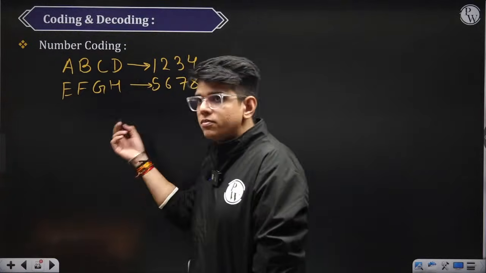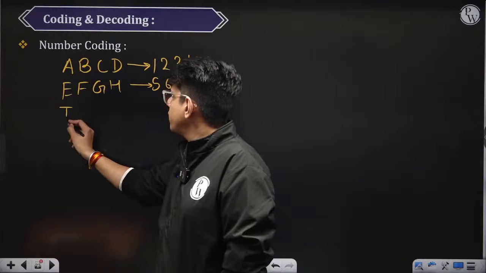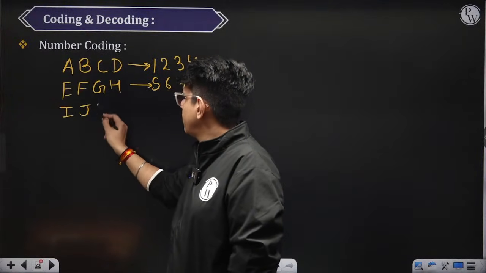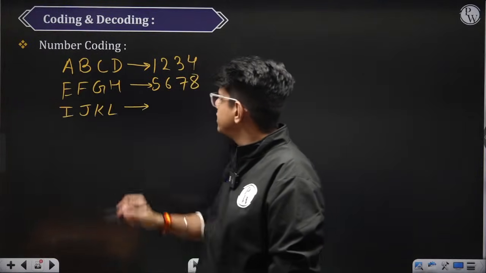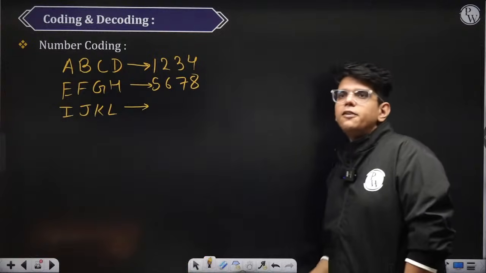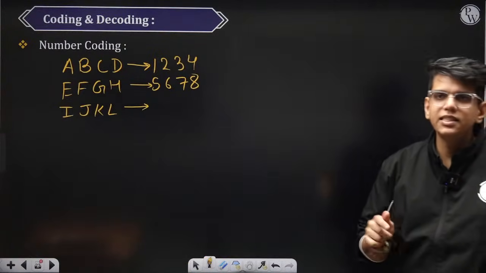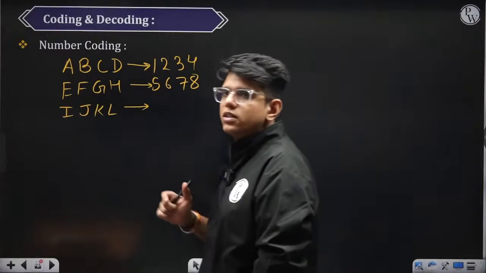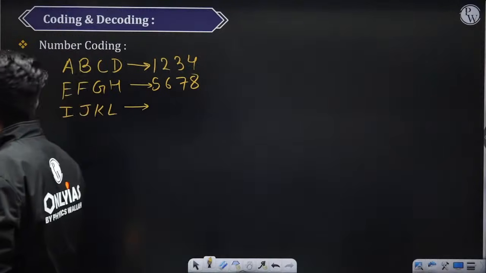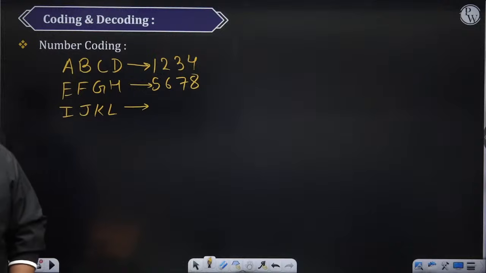Okay? My question is, what is the code for I, J, K, L? If I am telling you the code for A, B, C, D is 1, 2, 3, 4, the code for E, F, G, H is 5, 6, 7, 8. What will be the code for I, J, K, L?